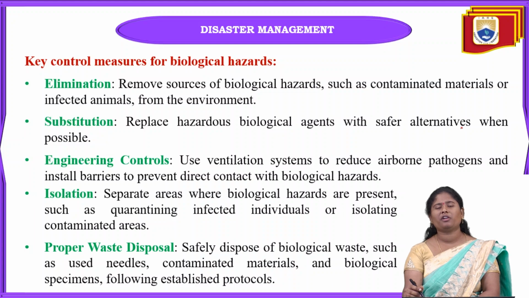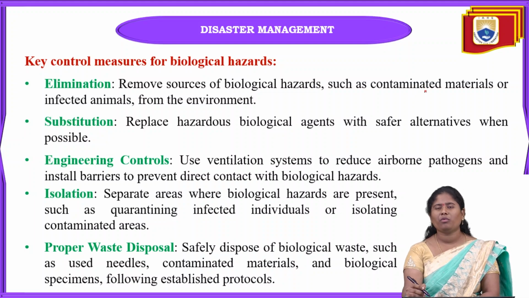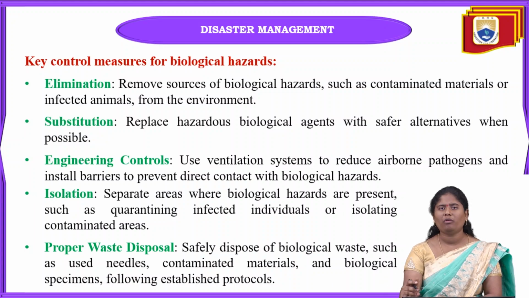And next, what are the main key points of biological hazard control? First one, elimination. We have to remove biological hazards like contaminated soil, contaminated food or contaminated water, and also eliminate infected animals from the environment.